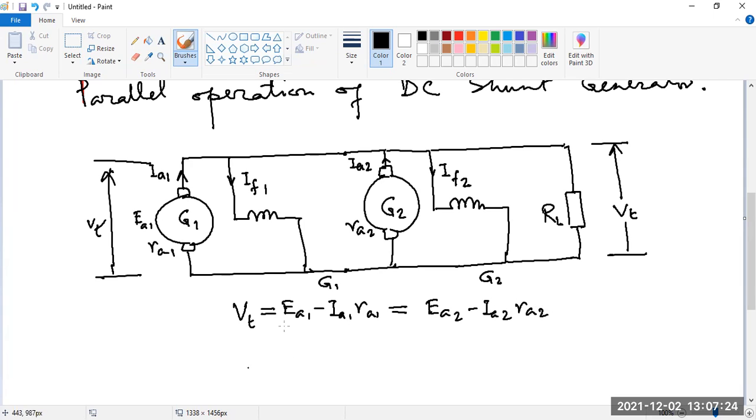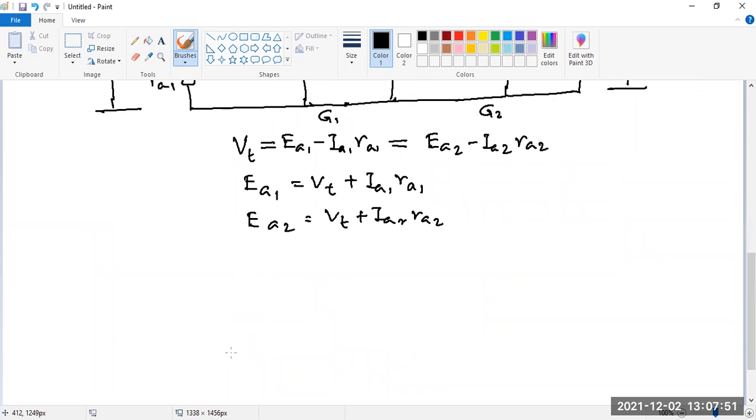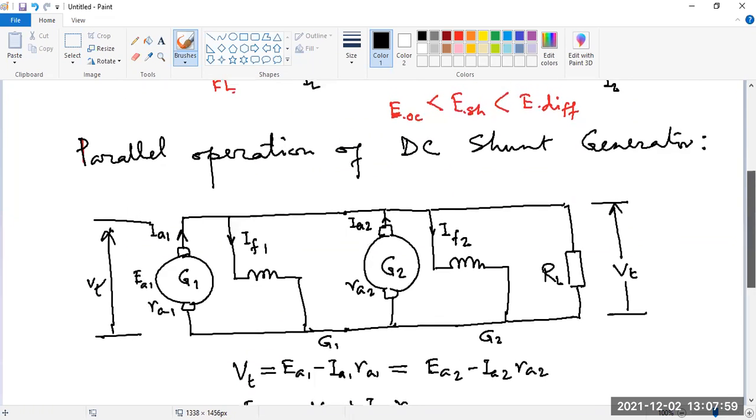Now from this we can find the individual induced voltages: EA1 equals VT plus IA1 RA1, and EA2 equals VT plus IA2 RA2. Now, what is the net current here?